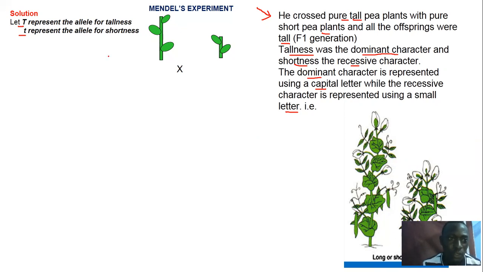So when you're doing this, first of all, you have to write the parental phenotype. How do the parents look? In examination, you always have to begin with the parental phenotype. So you cross the tall pea plant with a short pea plant. Then afterwards, because what you're seeing outwardly is not what determines the character, actually it is what is hidden inside, that is the genetic makeup.